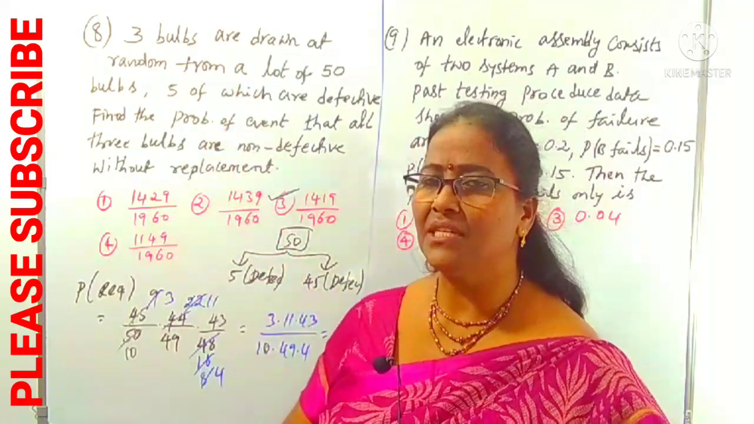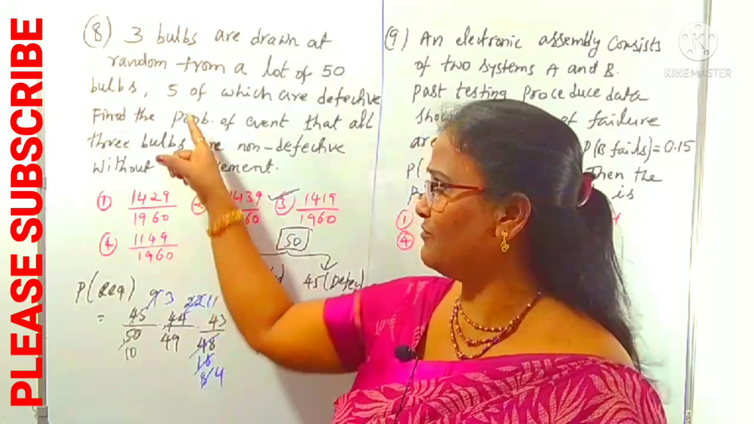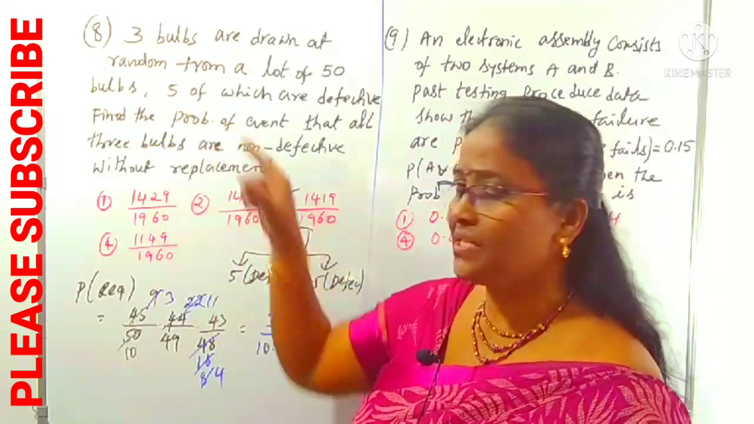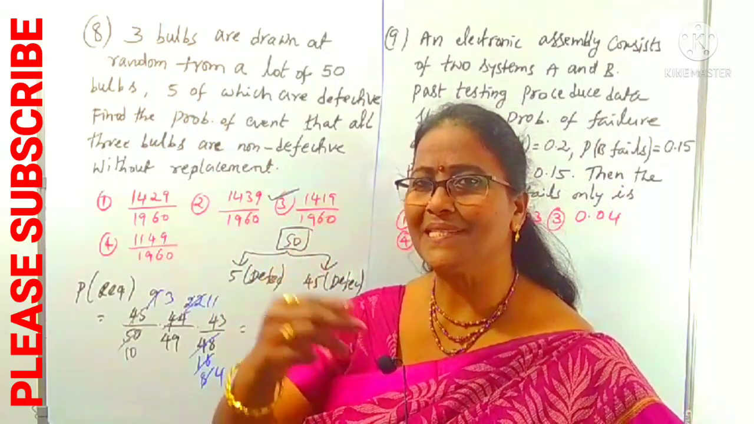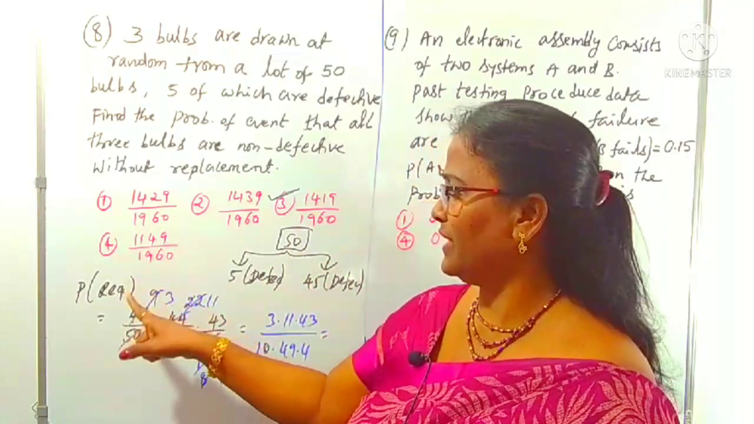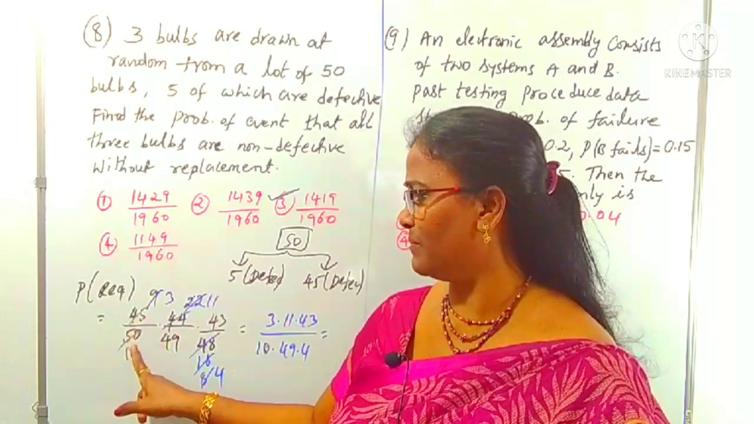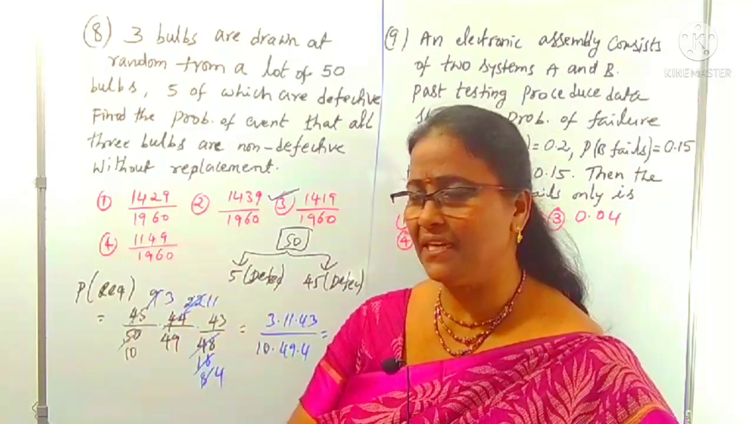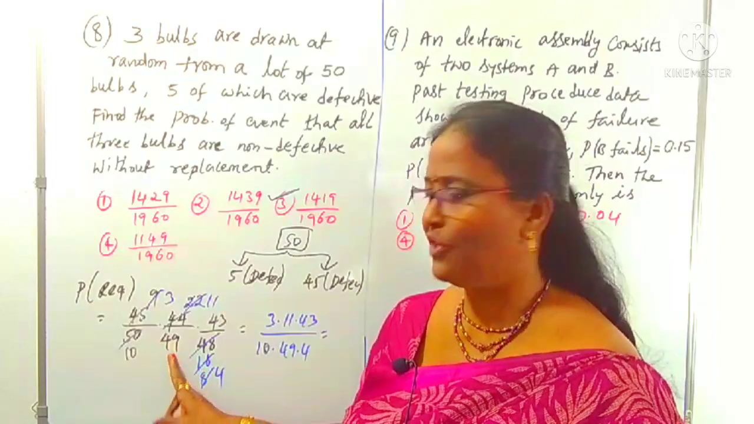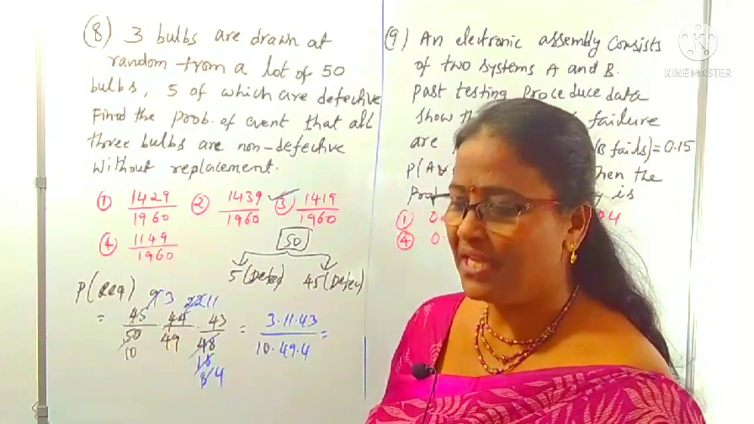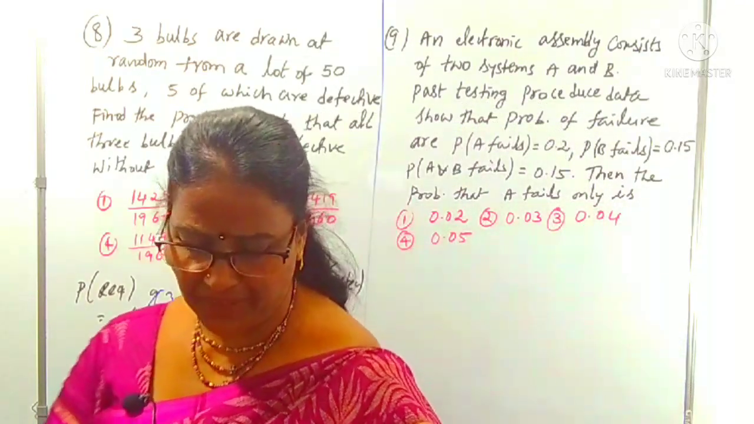There are 50 bulbs. We have to choose 3 bulbs in which 5 are defective. We have to choose 3 non-defective bulbs successively without replacement. We can take the first one, 45 out of 50, choosing 45 by total 50. Keep that aside. Then for the remaining second case, 44 by 49, etc. Is it clear now? This is one of the simplest questions.